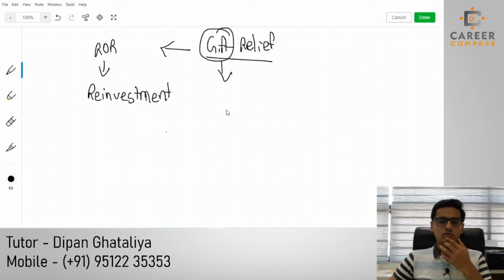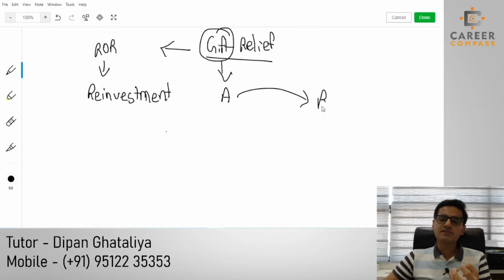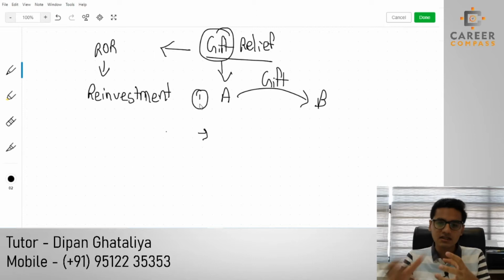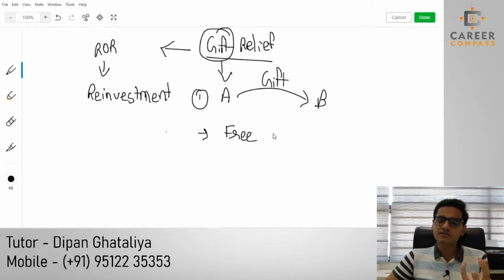Gift relief is a very specific kind of relief where one person, suppose A, is transferring an asset free of cost or at a discount to person B. Then we can say that this is a transaction of gift. Students, please remember this gift relief transaction first of all demands a gift between two persons, and the meaning of gift here is not a totally free gift.